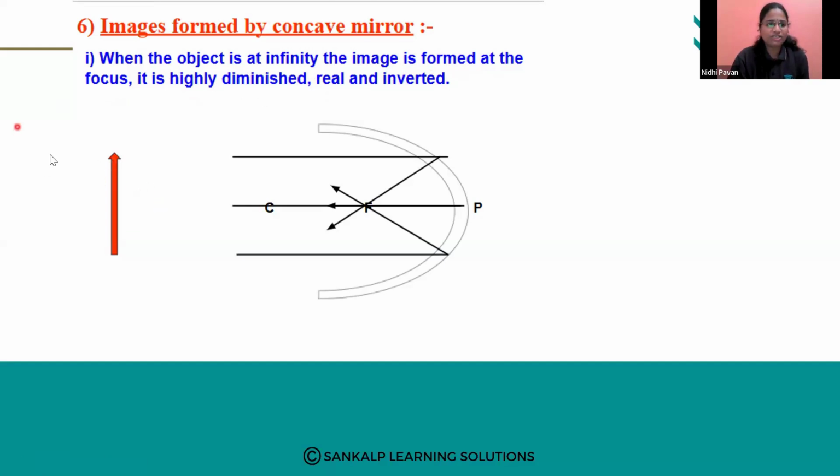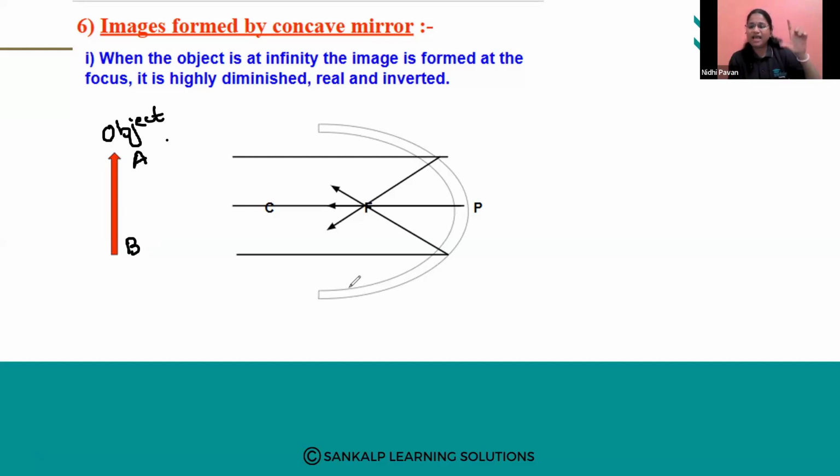So this is the object. Let us call the upper region or the tip of the object as A, and the bottom or the lower region as B, so AB. When the object is kept at infinity, meaning very, very far, we don't know the exact distance, so it is placed at infinity from the spherical mirror.